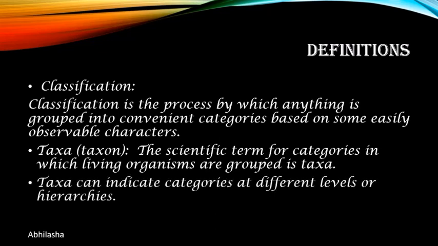Taxa can indicate categories at different levels or hierarchies. Just as we saw, the lowest hierarchy can be the lion, which is a land animal. Again, it belongs to the category animal and is a living organism. So these are different levels, each of which correctly represents the category to which the lion belongs. So taxa can indicate categories at different levels or hierarchies.